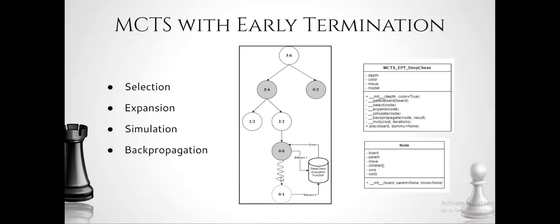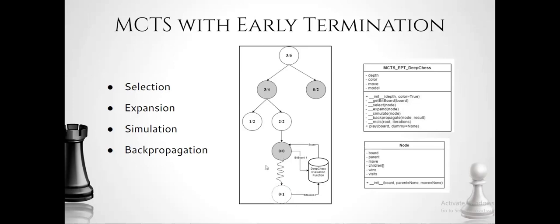And this is done by playing moves from both sides until the end of the game is reached, based on a random strategy or a predefined heuristic. And the last step is back propagation, where the result of the simulation is back propagated up the tree, and you can see the number of wins and the number of nodes visited are updated for each and every node.